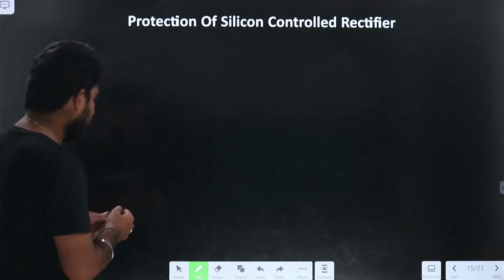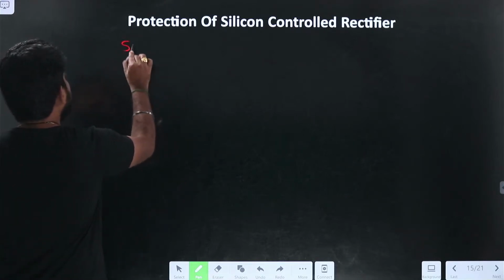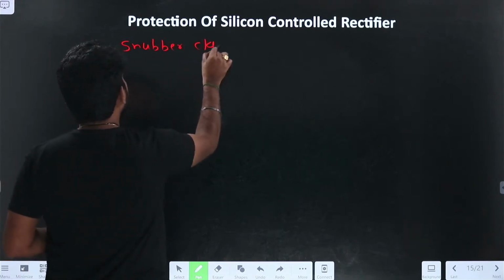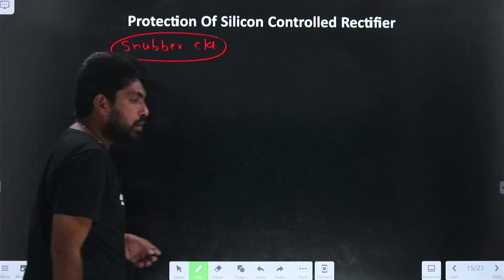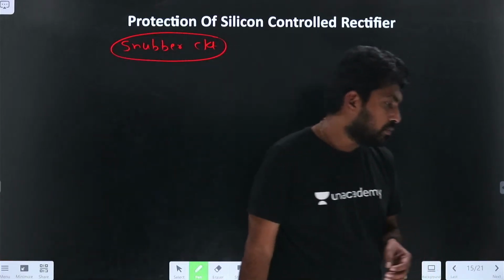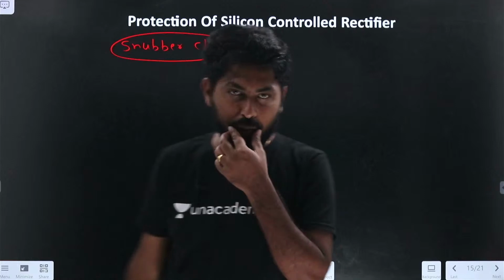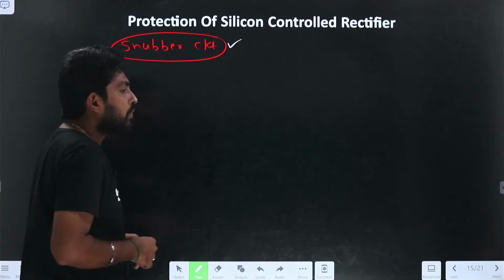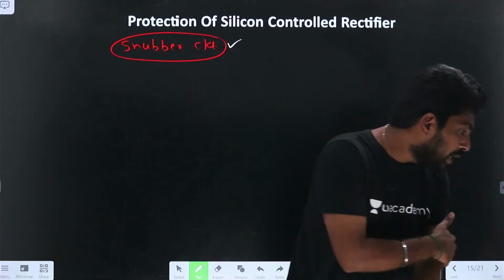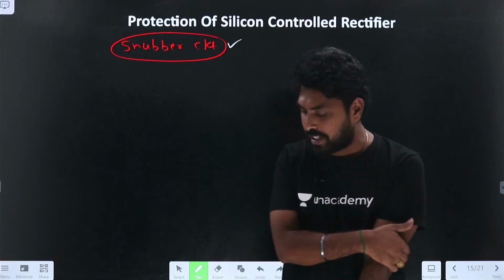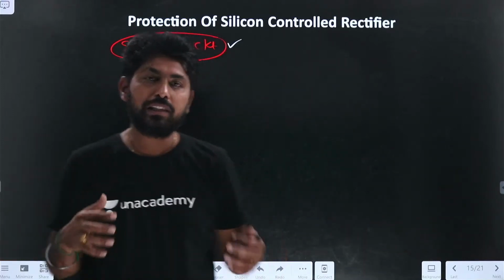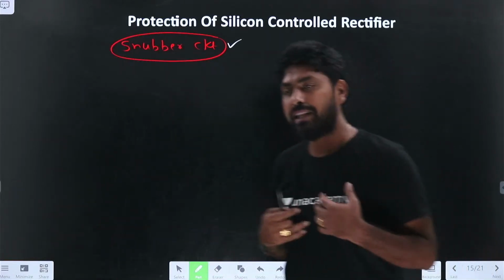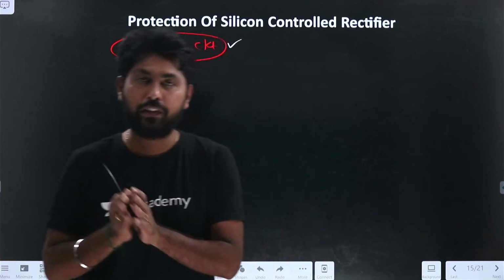As we have seen in different competitive exams, what is the function of snubber circuit? Subhad, right? So it is for dV by dt protection, right? In most of the competitive exams this question will come. So the snubber circuit will be used for the dV by dt protection of the SCR.